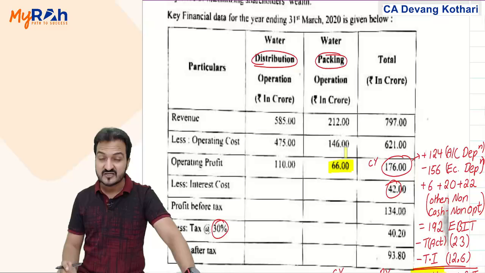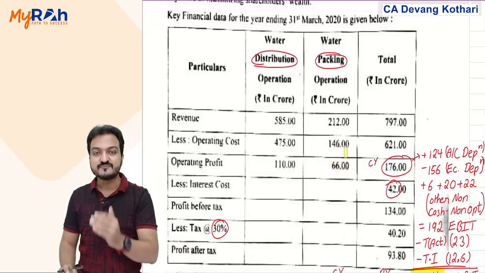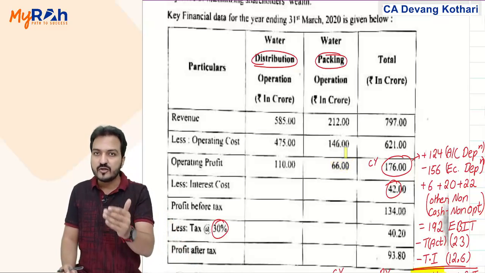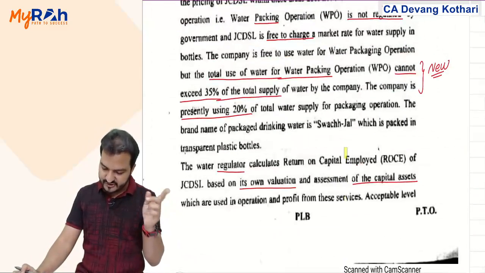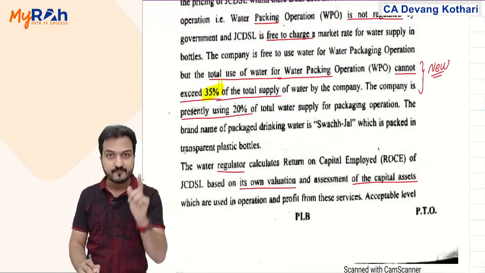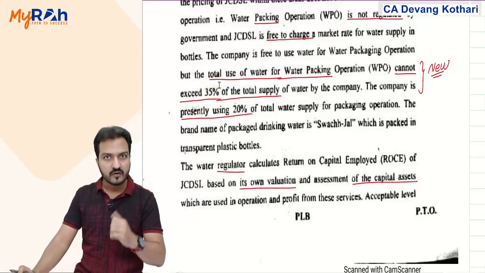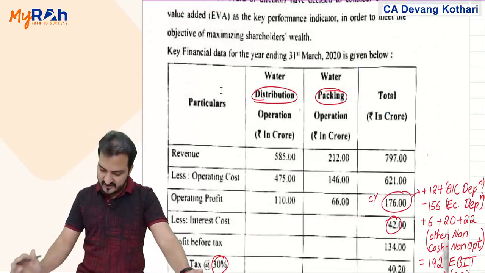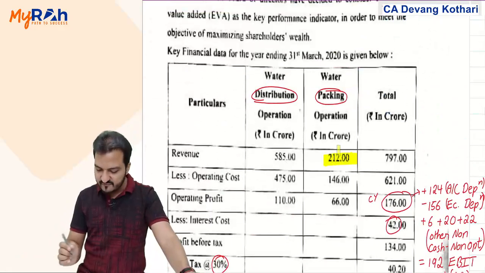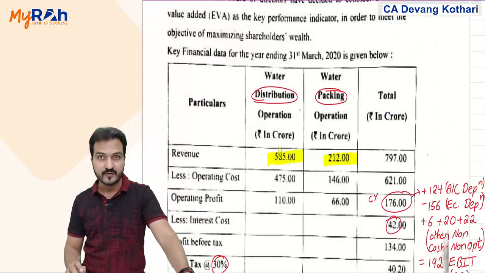Maybe packaging is less profitable because the government has put a restriction that you can use only 35% of the total water for packaging operations. That is why in packaging your sales itself is less than in distribution.